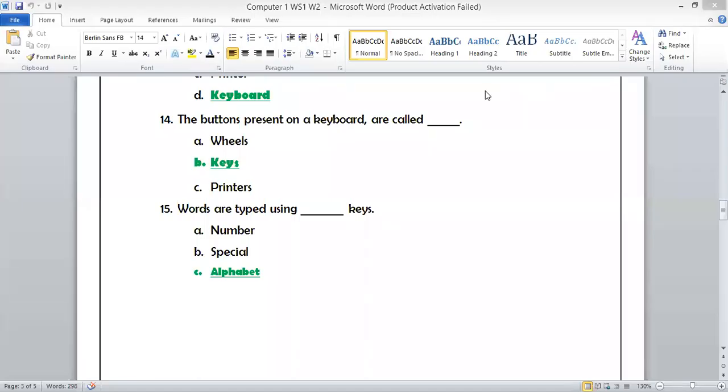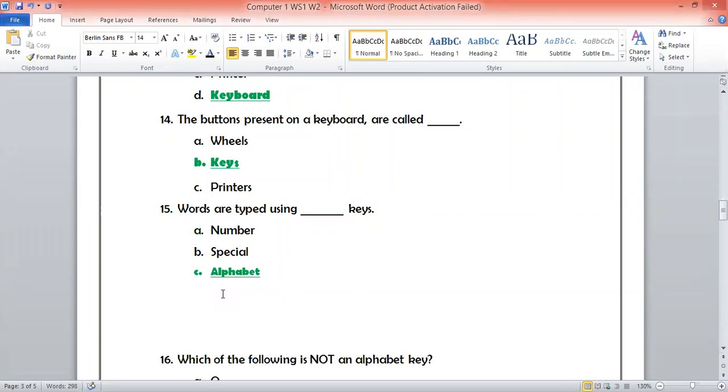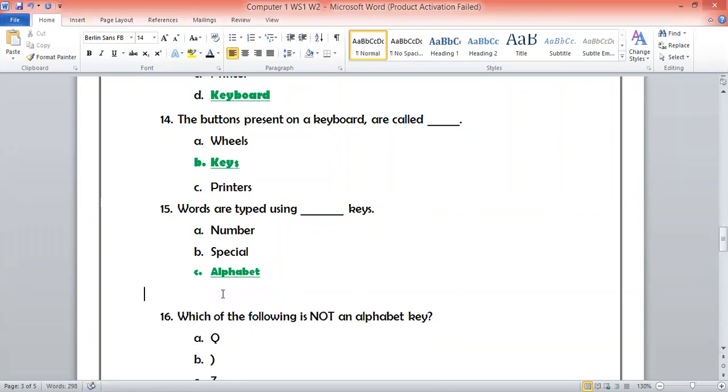In the last class, we were doing the worksheet and we are done with question number 15. Now we are moving towards the next question. The next question is question number 16. Question number 16 is now on the screen.